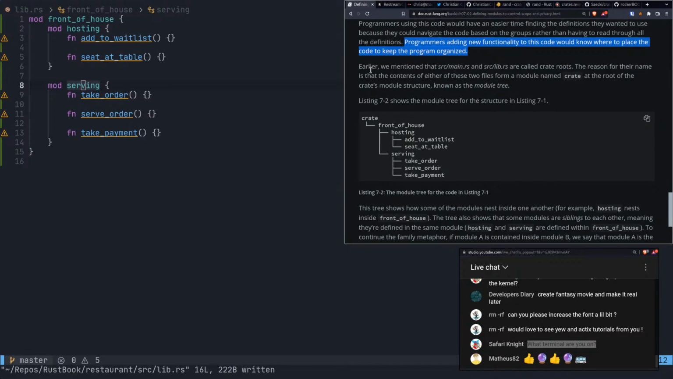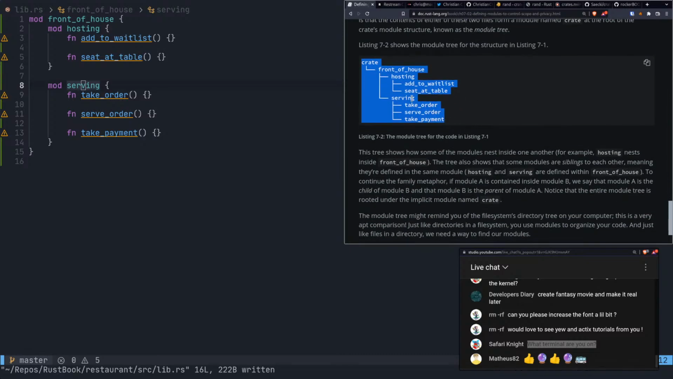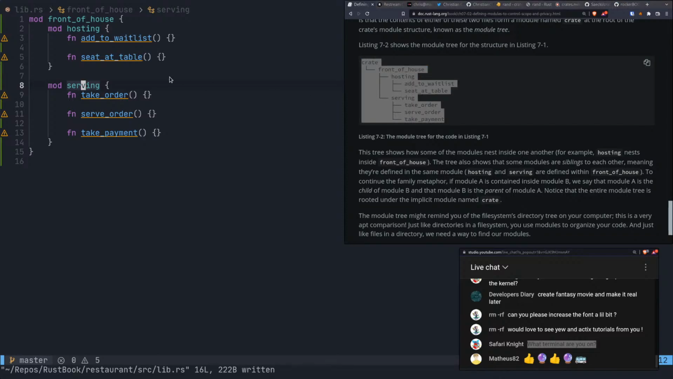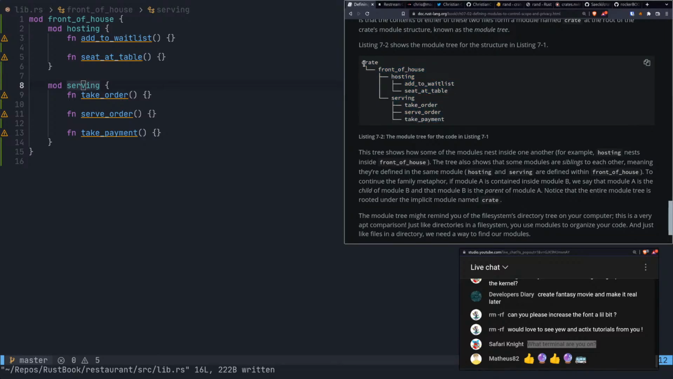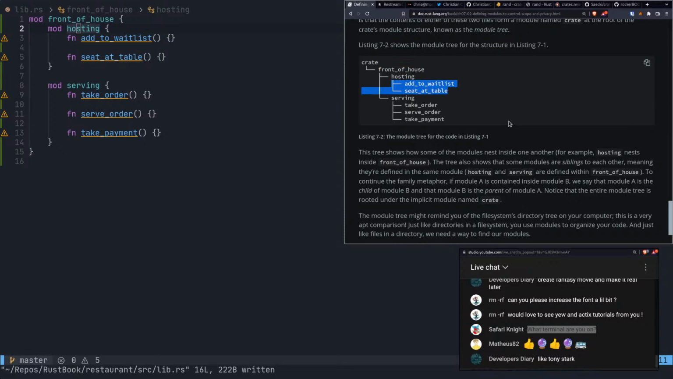Earlier, we mentioned that main.rs and lib.rs are called crate roots. The reason for their name is that the contents of either of these two files form a module named crate at the root of the crate's module structure, known as the module tree. All right, so this is our module tree. This isn't even a file tree right now. This is just how the modules are laid out. So we have our crate. It has the first top module called front of house, then hosting, and that's the same as here, and then the stuff we do.